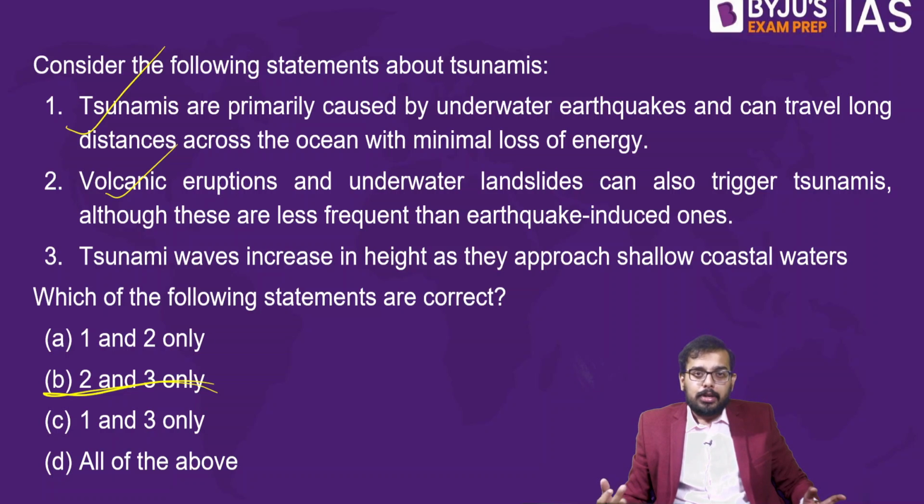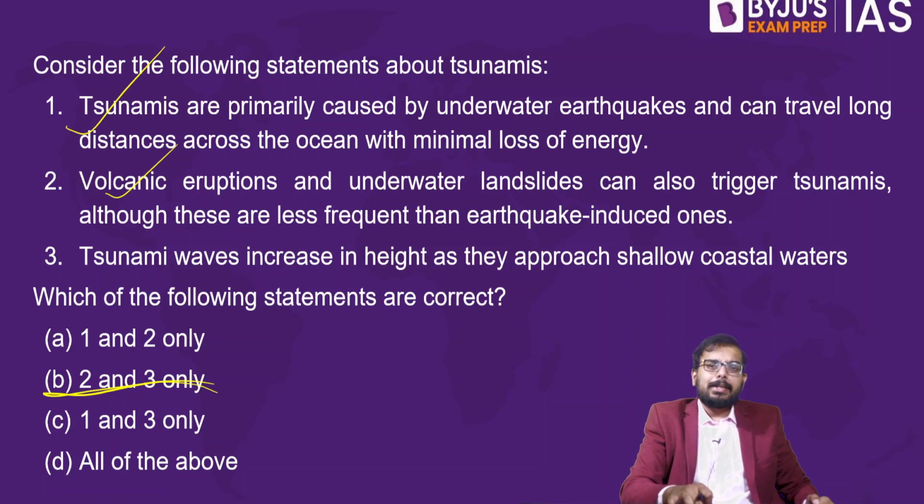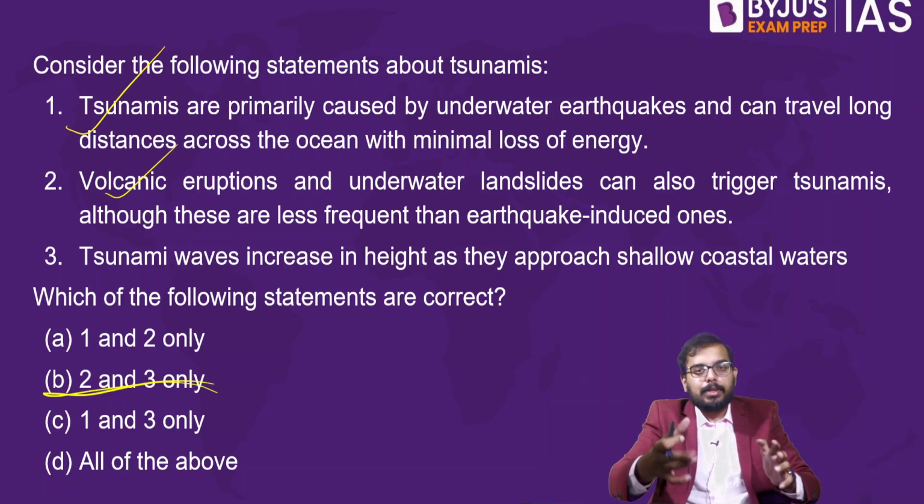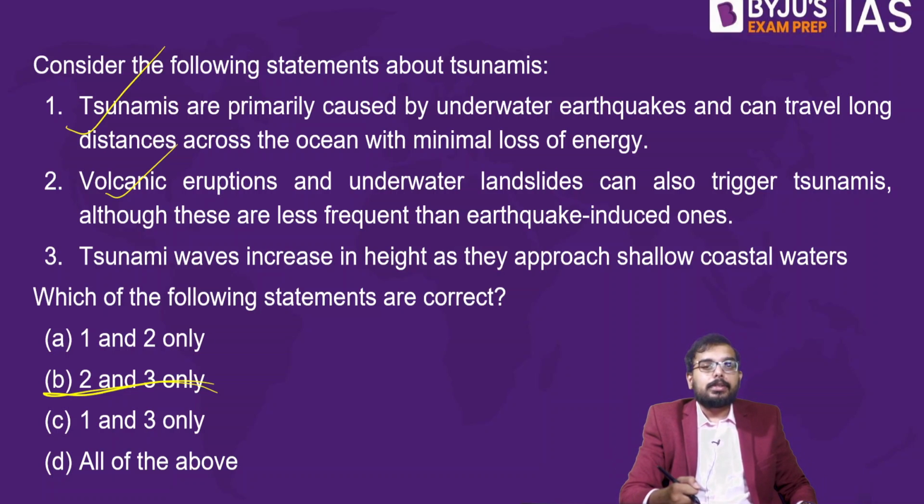Do we have underwater landslides? Where do we have underwater landslides? So you will study something called ridges, right? Mid-oceanic ridges, or the ridges, are the mountain ranges under the sea. So in these oceanic ridges, it's like a mountain, so we have landslides in these ridges. If the landslide is big enough to displace a huge amount of water, then we'll have tsunamis. So this statement is also right. So statement 2 is right.